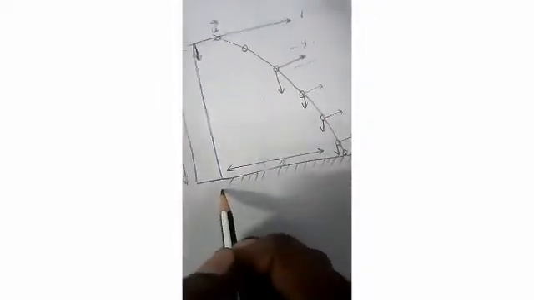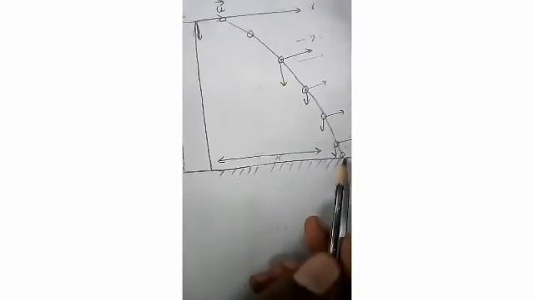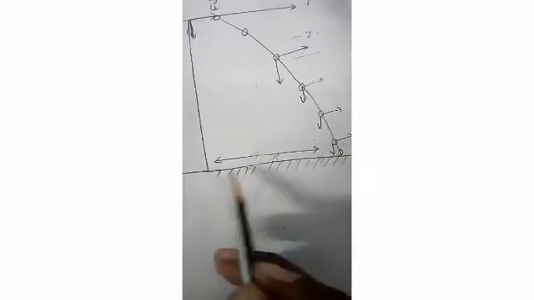Next one is horizontal range. Horizontal range is the horizontal distance covered by the projectile from the foot of the tower to the point where the projectile hits the ground. This is called the horizontal range, that is, the total distance covered. How will you calculate it?